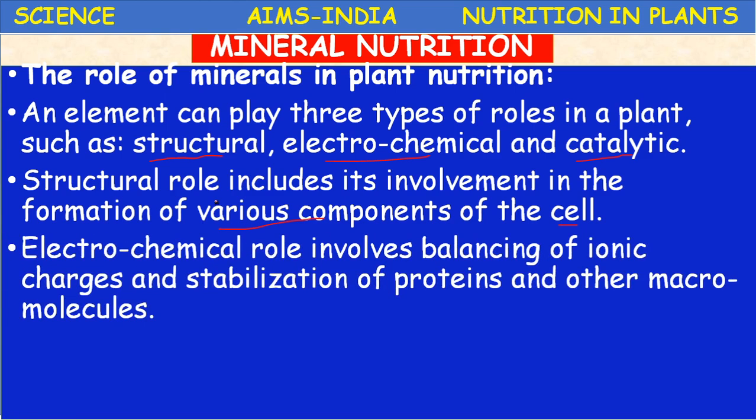Next, the electrochemical role. The electrochemical role involves the balancing of ionic charges and stabilization of proteins and other macromolecules. Without balancing of ionic charges, new compounds may not be formed, and that may not lead to the formation of proteins. Then there is stabilization of proteins and macromolecules. Macromolecules means fatty acids, lipids, starch. These are all macromolecules, large molecules.